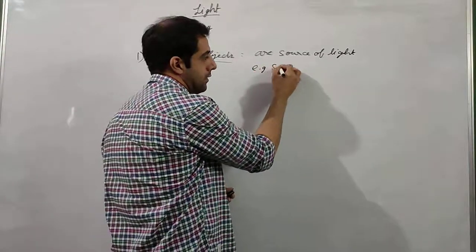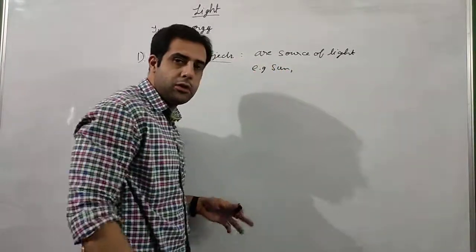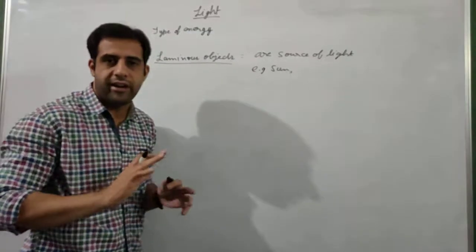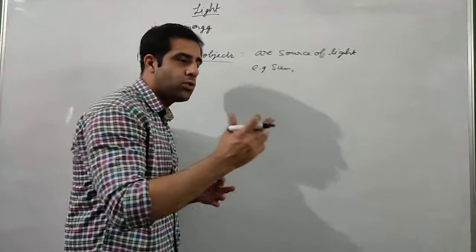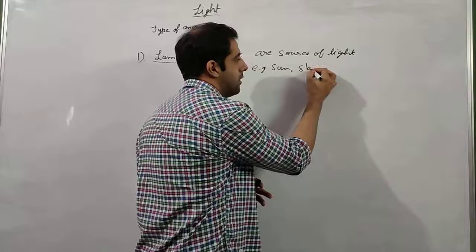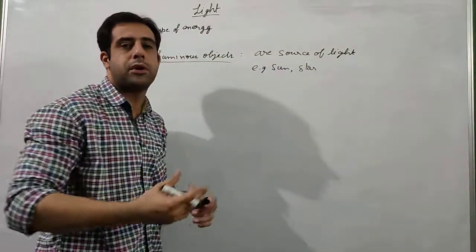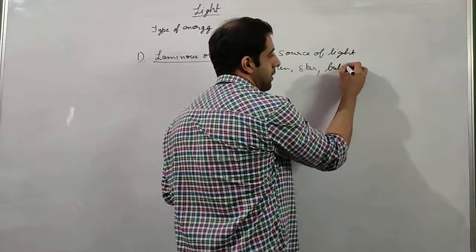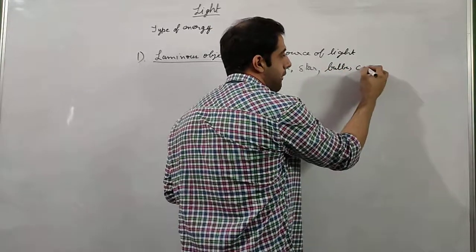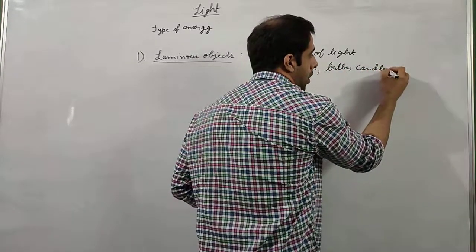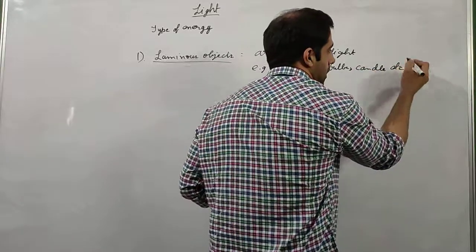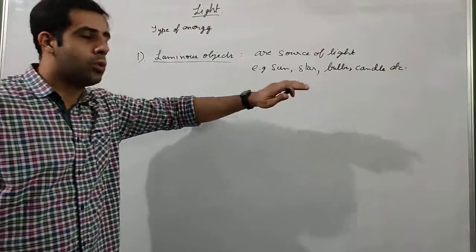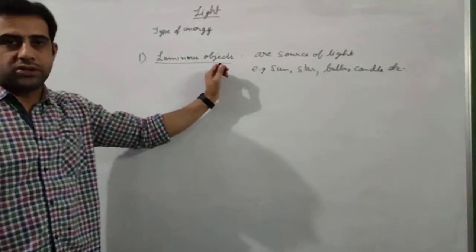Example, the sun is producing its own light. It is not reflecting any light, it is producing its own light. Any star is luminous because it is producing its own light. Apart from that, we have bulbs, tube lights, candles. All these objects have their own light, so they are called luminous objects.